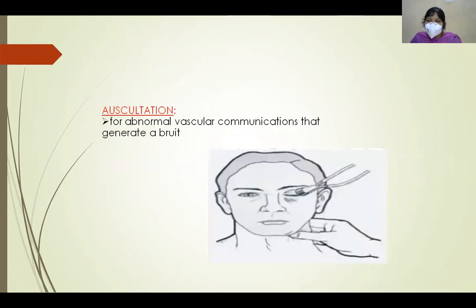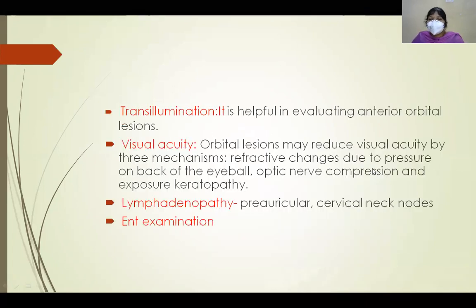Next we will have auscultation. When there is thrill present during palpation, in such cases we have to do auscultation with the help of the bell of the stethoscope on the temporal aspect, or lateral aspect, of the globe. We can hear a bruit. This indicates carotid-cavernous fistulas. Another important finding to check in a case of proptosis is transillumination. In anterior orbital masses, transillumination will be positive.